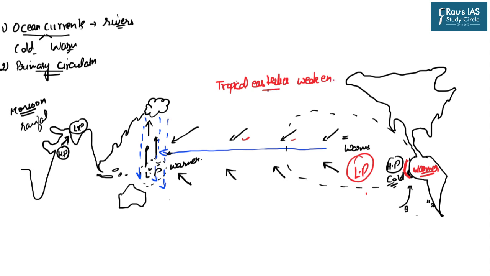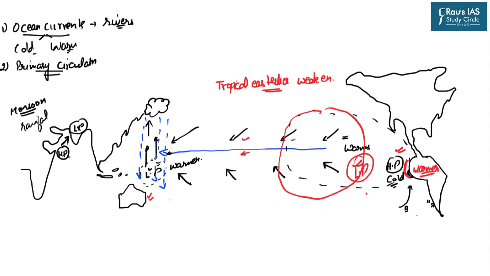Now because the easterly winds are weaker during El Nino, they will not be able to transport this amount of water near to the Australian coast as they were doing before. And therefore, all the warm water will not reach up to the Australian coast, rather it will be accumulated over this particular region. And hence, now this Pacific region, which earlier was the high pressure area, now becomes the low pressure area. Correct?